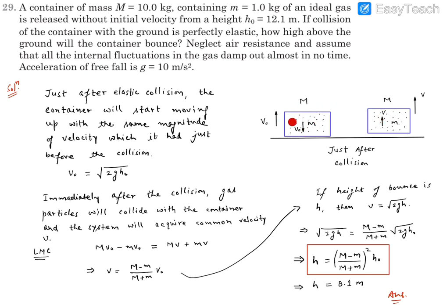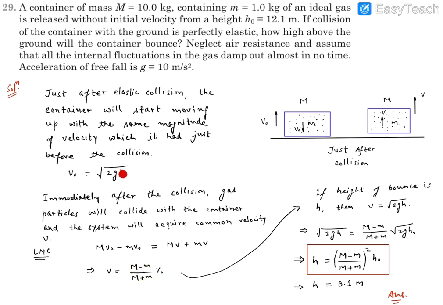Why? Because we consider the gas and container a single system, and the gas molecules are colliding with the container wall, so whatever impulse forces there are, they are internal. Going for linear momentum conservation, the initial linear momentum was capital M v0 upward, small m v0 downward. So capital M v0 minus small m v0 is equal to, finally, both moving upward with speed v, capital M v plus small m v. From here v came out to be capital M minus small m divided by capital M plus small m, times v0.